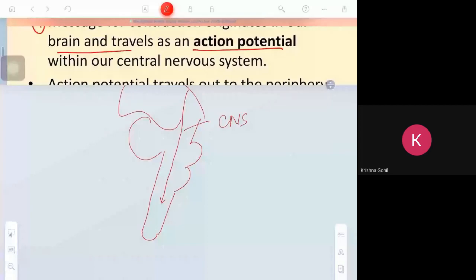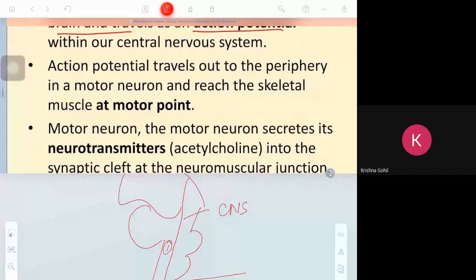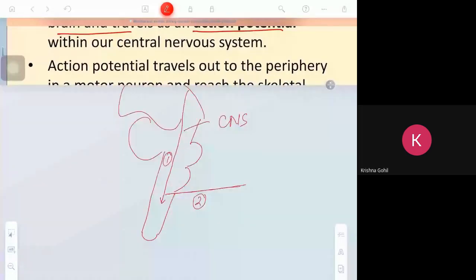Clear? From the central nervous system, the information goes out through the peripheral nerve. The action potential travels out to the periphery in the motor neuron and reaches the skeletal muscle at the motor point. This is the peripheral nerve, the motor nerve, and it reaches the muscle.